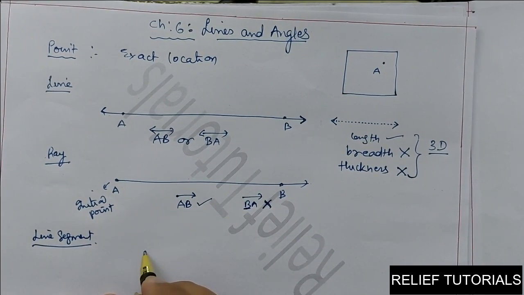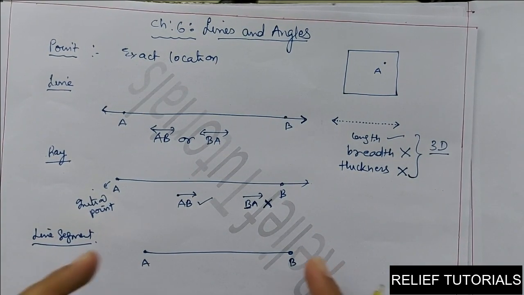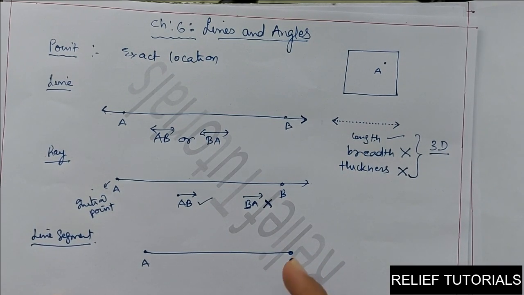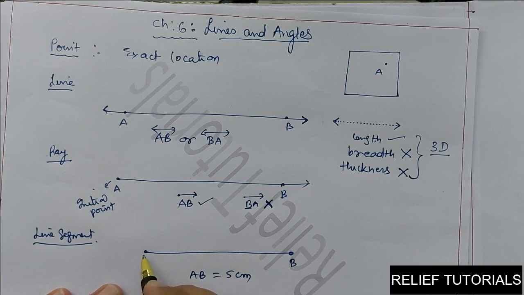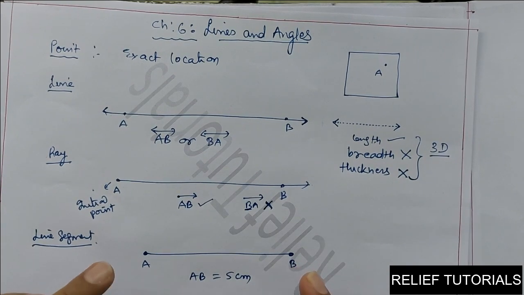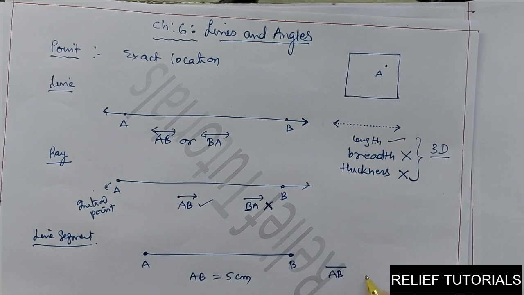Then comes line segment. Line segment is also a part of a line. See this line AB. It is a part of a line which has two end points. It does not extend in any direction. So, we can say it has a definite length which can be measured. You can say this line segment AB is equal to 5 centimeter, that is, the distance between end point A and end point B is 5 centimeter. So, it has two end points and a definite length, and it is represented by the symbol line segment AB, or line segment BA.